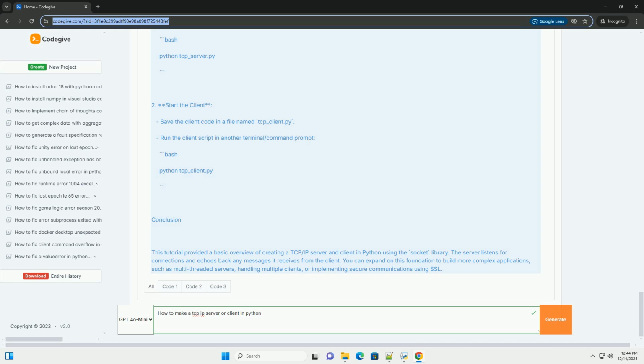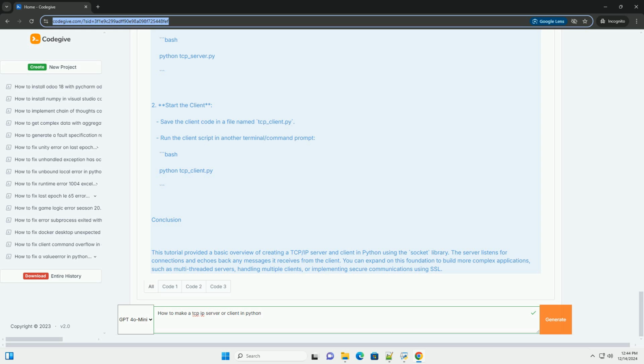Python. import socket. def start_server, host equals 127.0.0.1, port equals 65432. Create a TCP/IP socket. server_socket equals socket.socket, socket.AF_INET, socket.SOCK_STREAM.